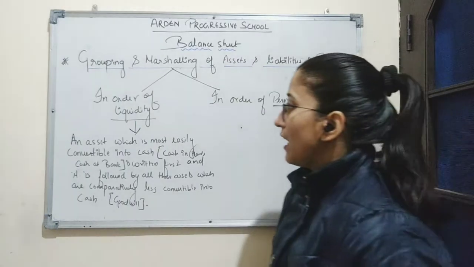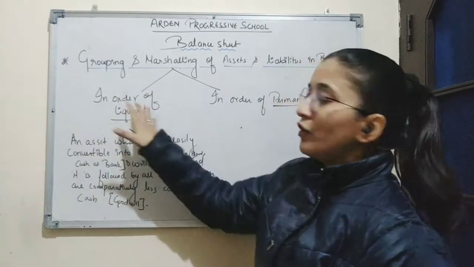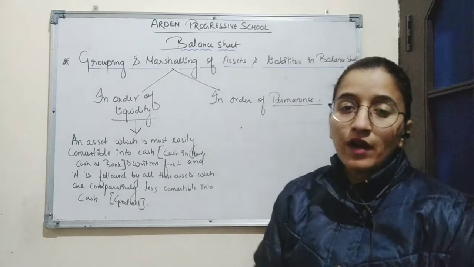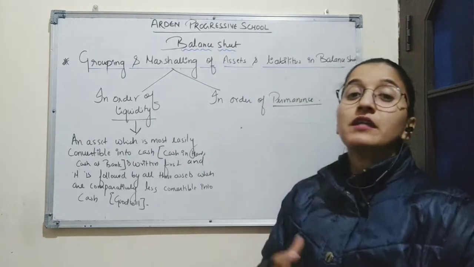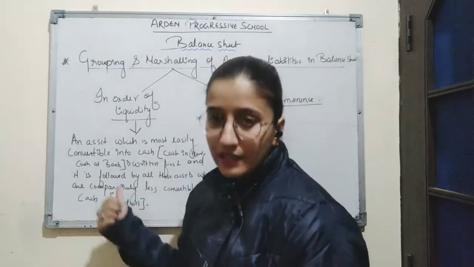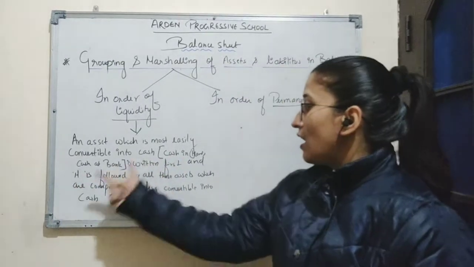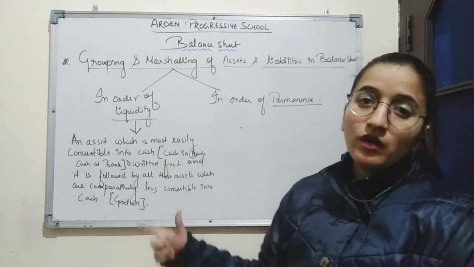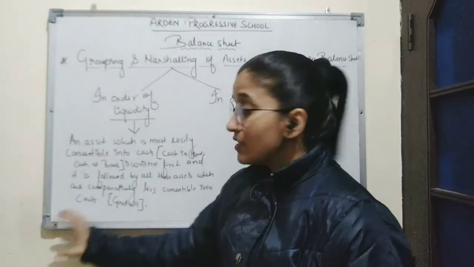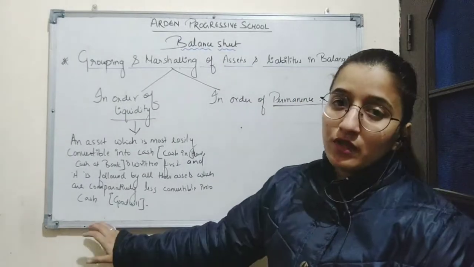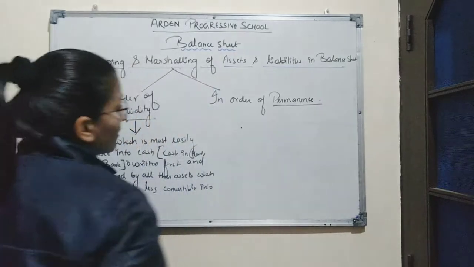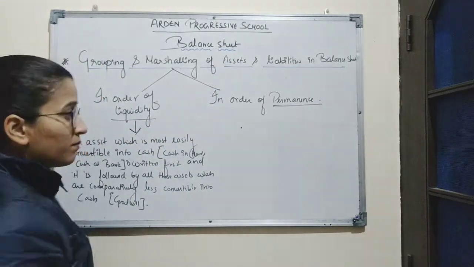So it is clear that in the method of order of liquidity, first we will record those assets which can be easily convertible into cash, such as cash in hand, cash at bank. And after that we will record all those assets which are comparatively less convertible into cash, such as goodwill.